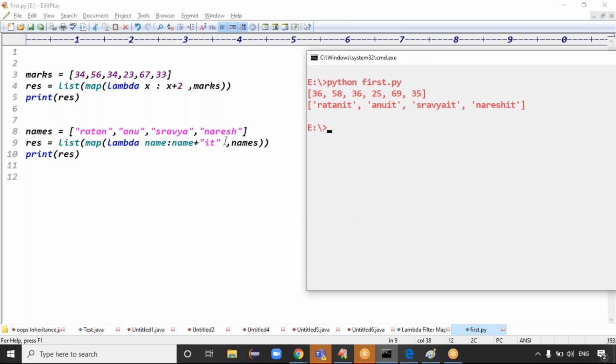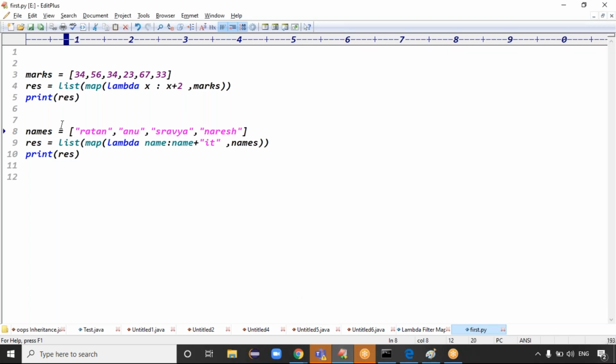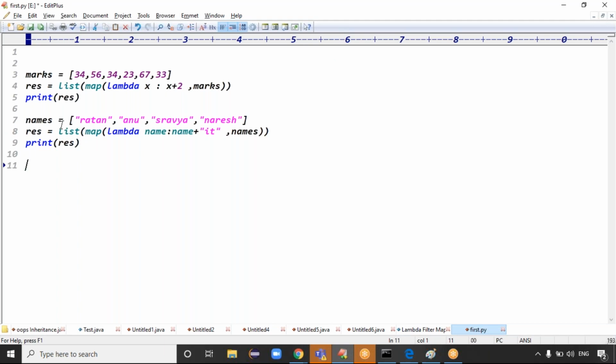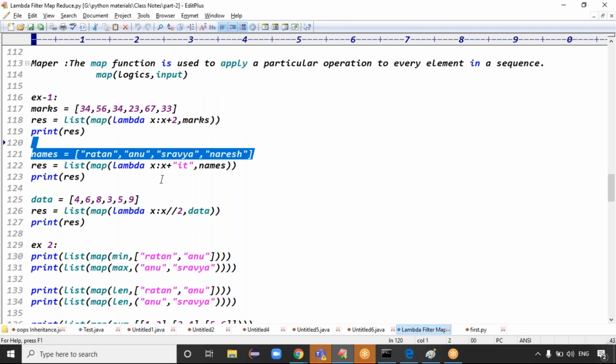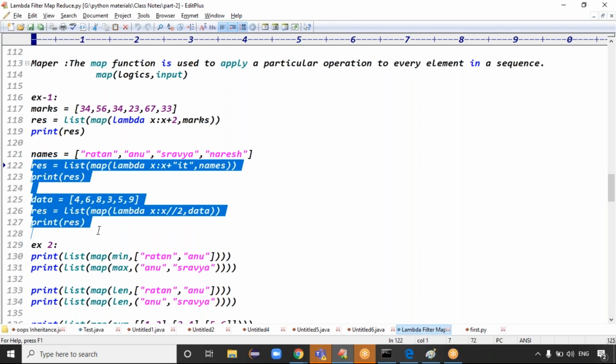Mapper will do the operation on every element, right? First case, for every element you are adding the plus two. Second case, for every element we are adding the it, right? The second case, for every element you are adding what? It, right? Exactly, guys. Are you clear now? This is the first example, guys.